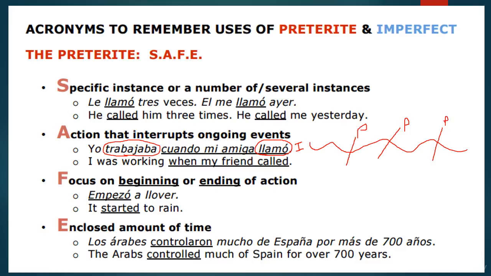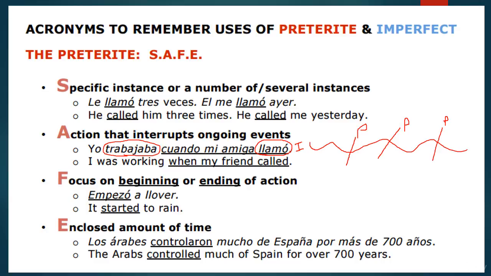The third context is a focus on the beginning or an end of an action. So it started to rain, empezó a llover. And then likewise, it stopped raining, dejó de llover. Okay, so those definite beginning or end actions in the past, we're going to use those preterite conjugations for those.